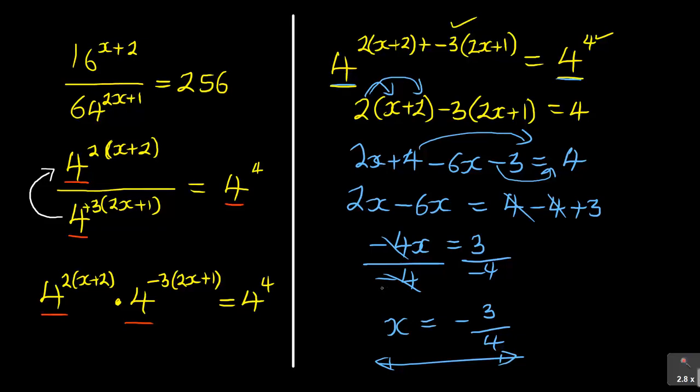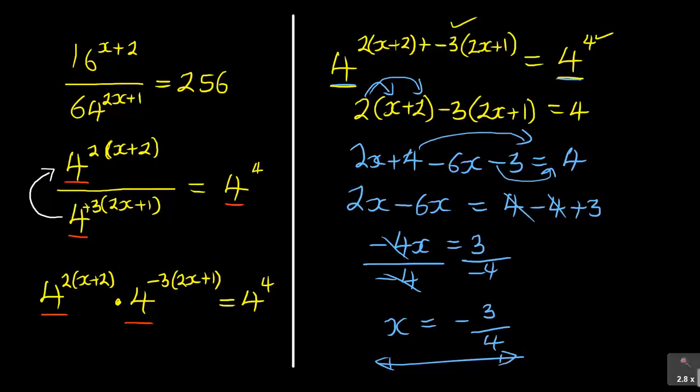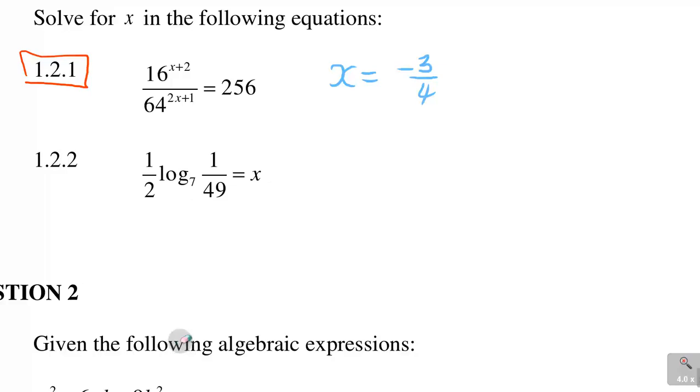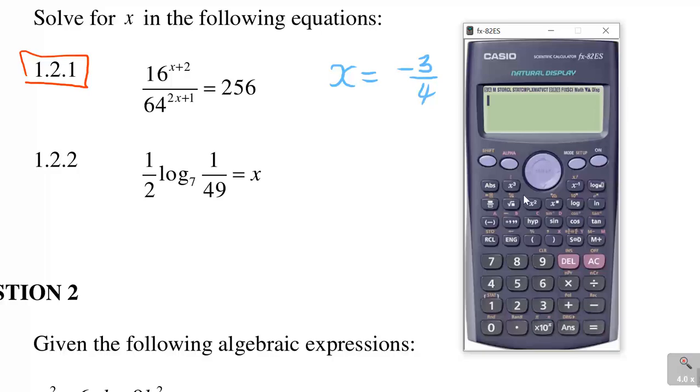Now, how do I become satisfied that this answer is correct? Let me go to the original. Remember, x is equal to negative 3 over 4. That's what we got from our answer. So if I come here in the original and use my calculator to prove if my answer is correct, wherever there is x, I'll put negative 3 over 4. So I've got the fraction 16 to the power of, I've got negative, my x there is 3 over 4.